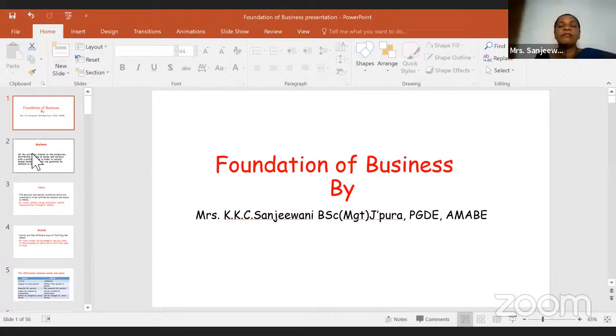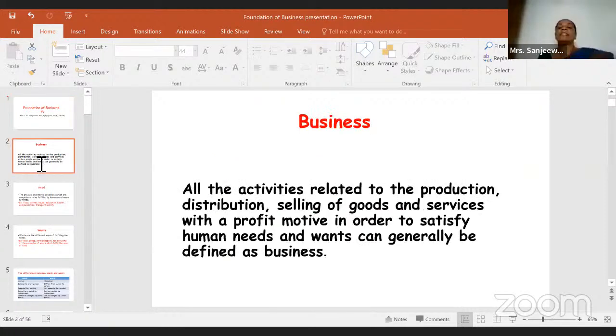So first thing, business. What is business? If you have done your O-level business studies, you must have learned this definition of business, right? But here you need to explain a bit more than that.